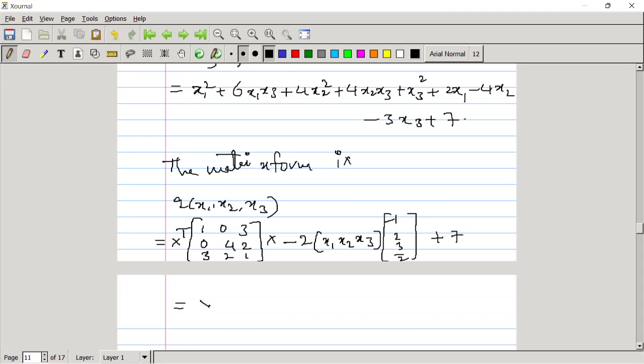Treat this as x transpose A x minus 2 times x transpose b plus some constant c.